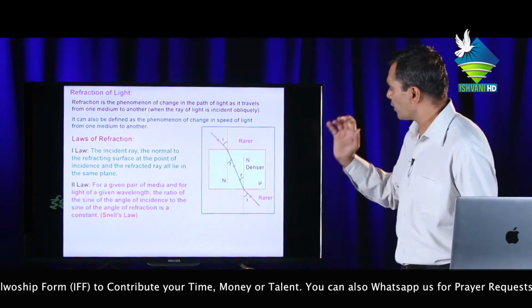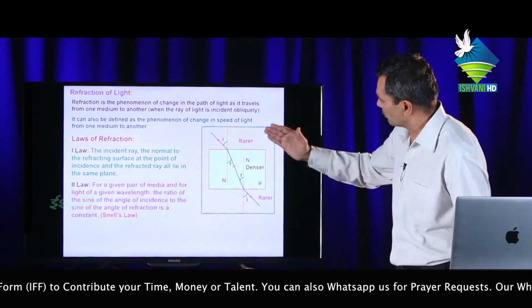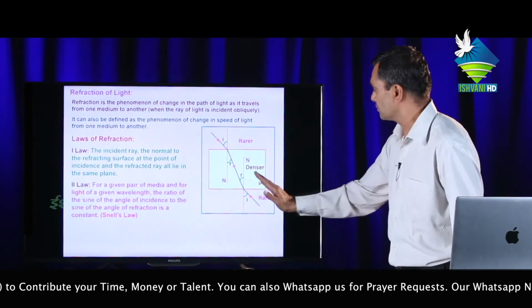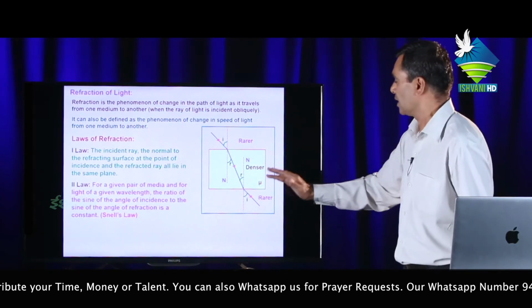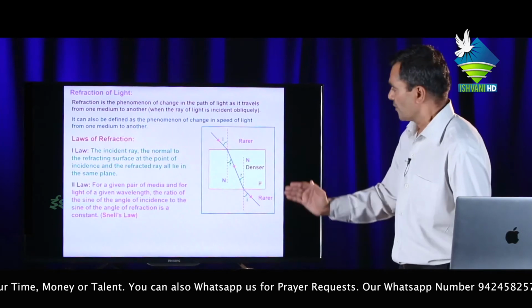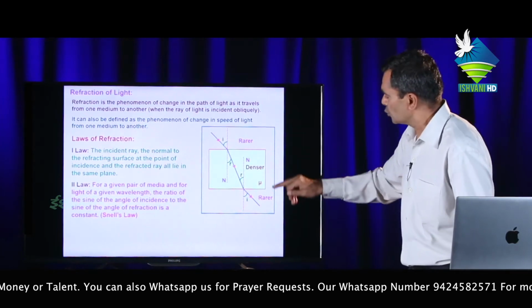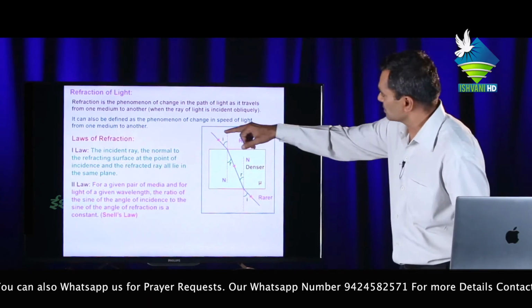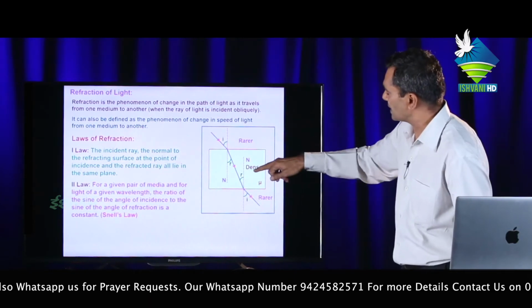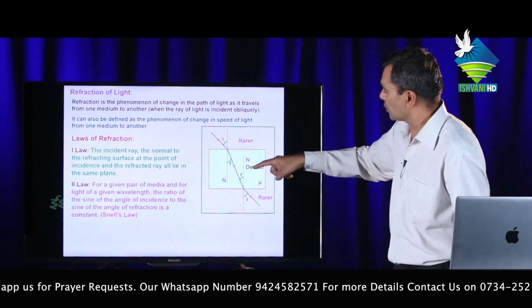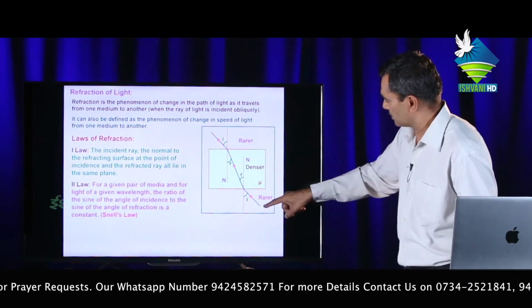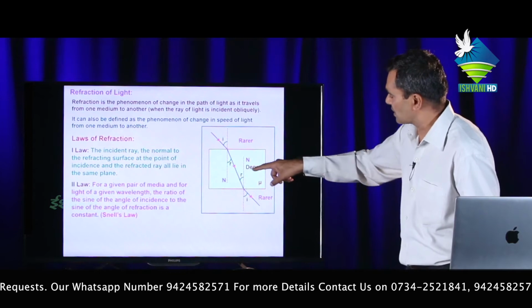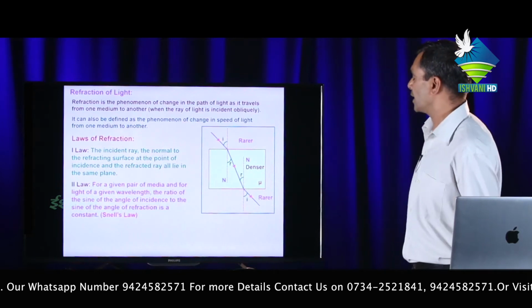If a ray moves from denser to rarer medium, from glass to air, it bends away from the normal. This is the path from rarer to denser, air to glass, and this is the path from denser to rarer, glass to air.